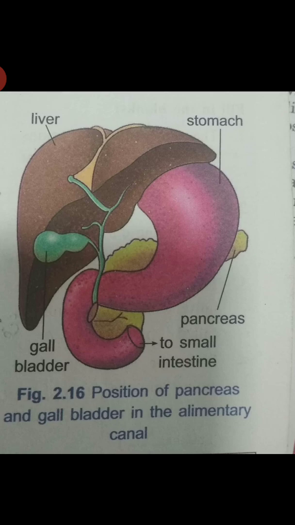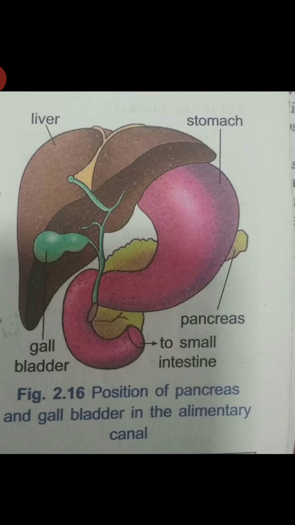So, when the food is chewed in the mouth, the digestion of a little carbohydrate is started. So, the digestion begins in the mouth and slowly the food comes to the stomach through the esophagus. In the stomach, with the help of the digestive juices, the proteins break down into simpler substances. In this picture you can see the liver, gallbladder, and the stomach. Now, the stomach is connected with the small intestine.